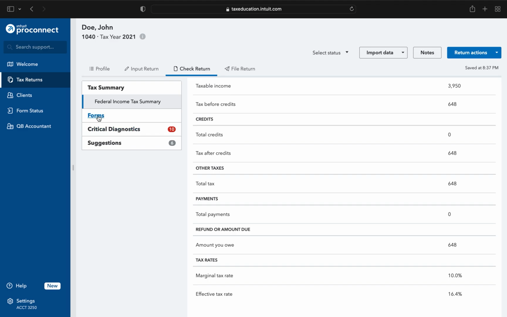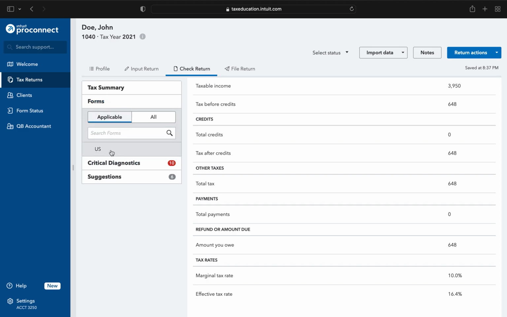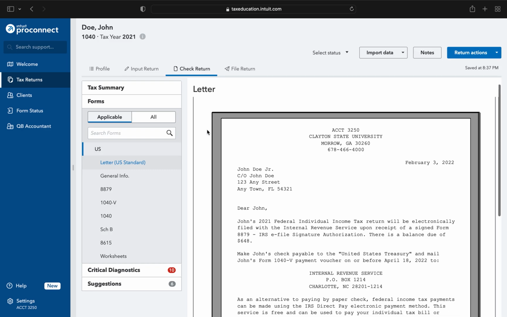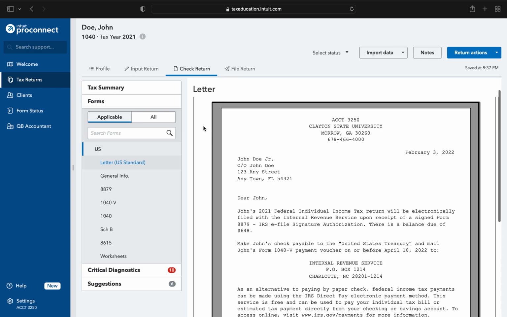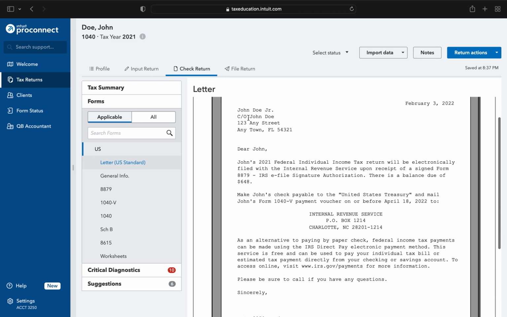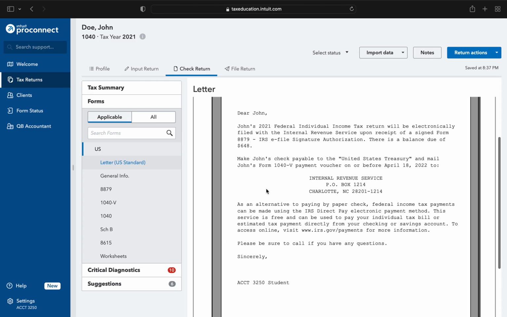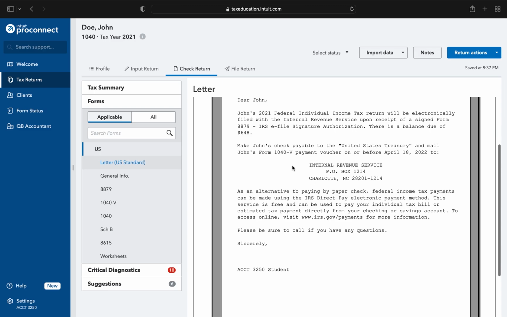Now, the neat part about this, what I use it for with school, is that I'm going to check and see what happens. You can see I'm a student at Clayton State. So Mr. John Doe Jr. has to pay, so the form will actually generate a letter telling him he needs to pay. Here are some vouchers for him to pay. He needs to pay by April 18th of 2022.